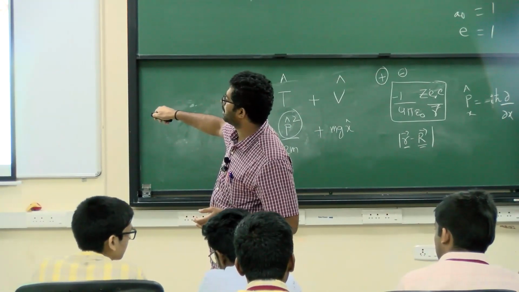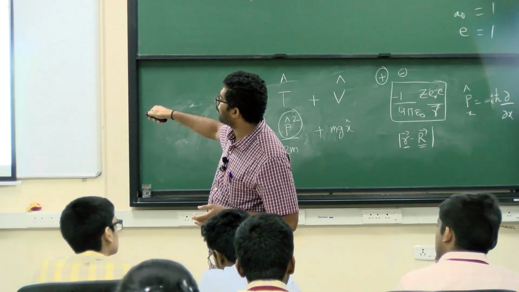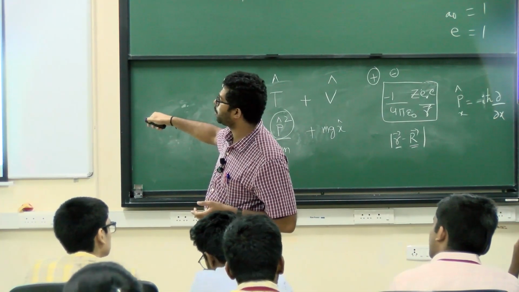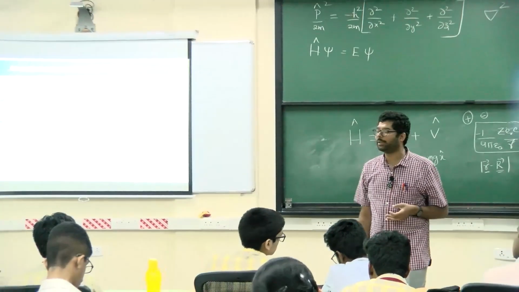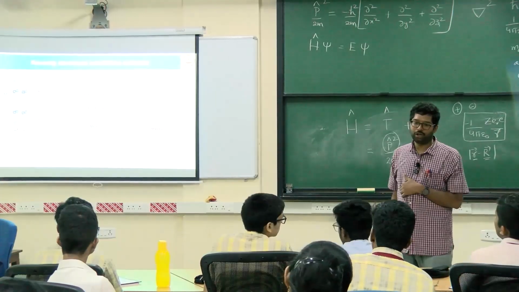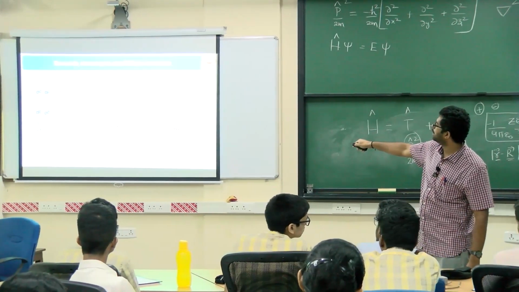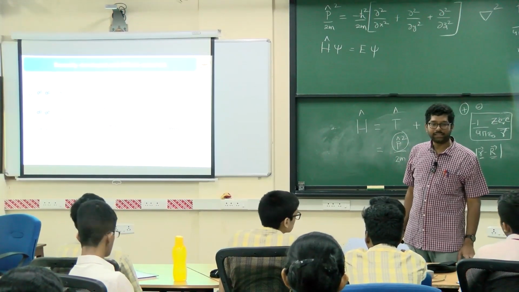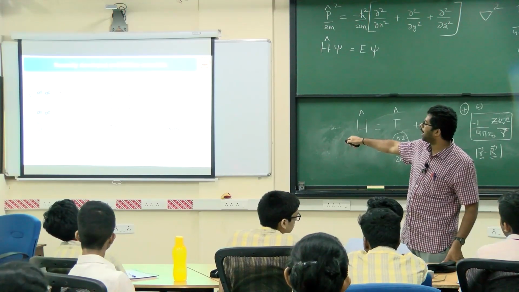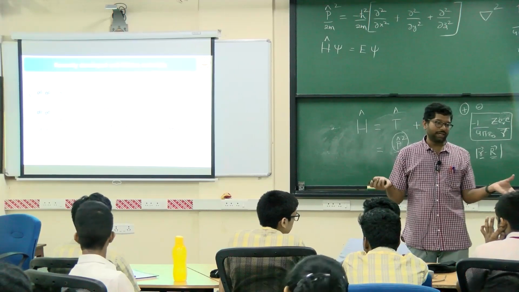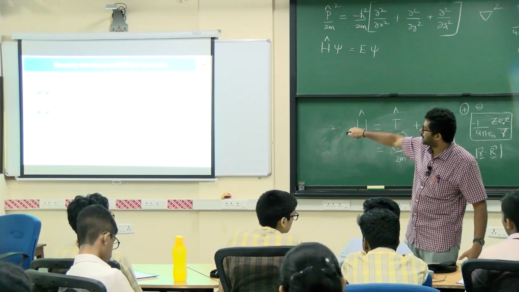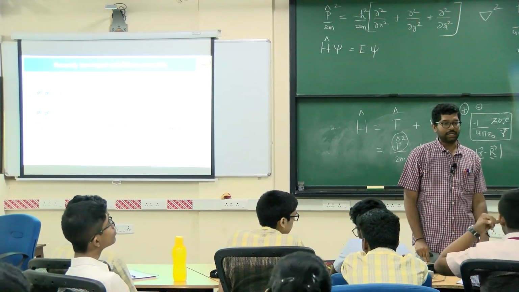So MAXenes means the MAX phases. In M, A and X, M corresponds to a transition metal, A corresponds to an alkali or alkaline earth metal, and X is the non-metal. For example, if you consider titanium as the transition metal, the non-metal is carbide, and the alkali metal is aluminum. This is only an example. So this is the structure of a MAXene material.